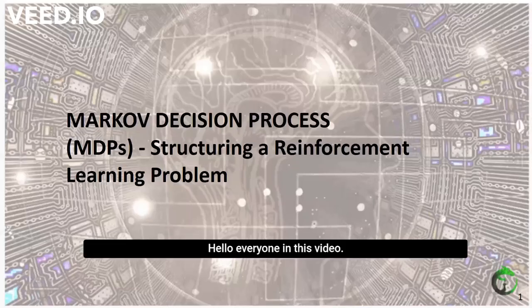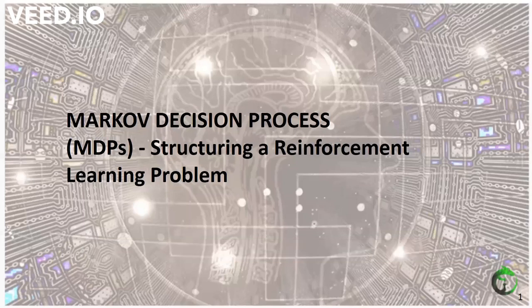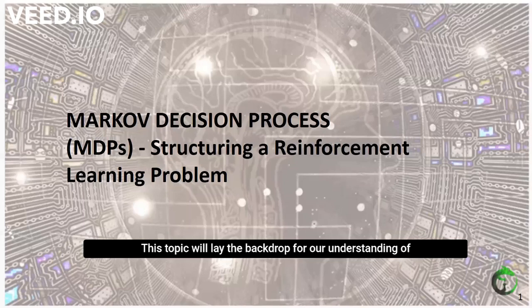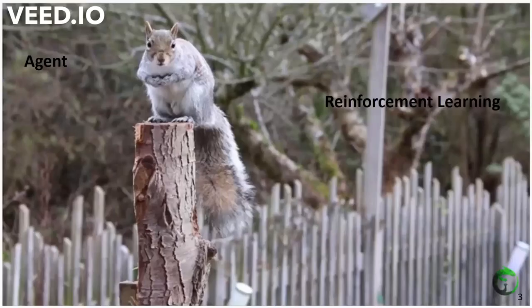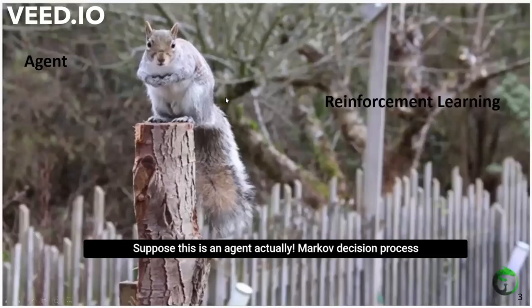Hello everyone. In this video, we are going to discuss Markov Decision Processes, or MDPs. This topic will lay the bedrock for our understanding of reinforcement learning. So let's get to it. Suppose this is an agent. Actually, a Markov decision process gives us a way to formalize sequential decision making.